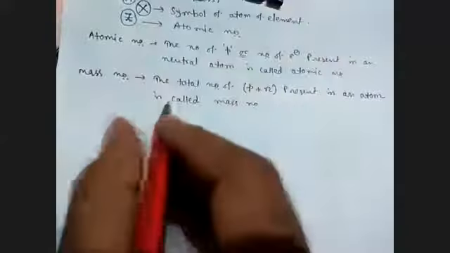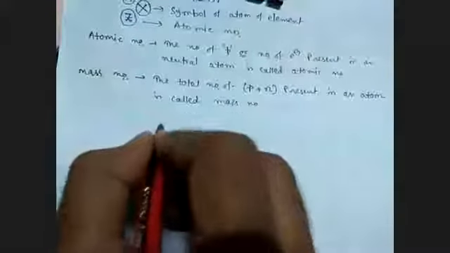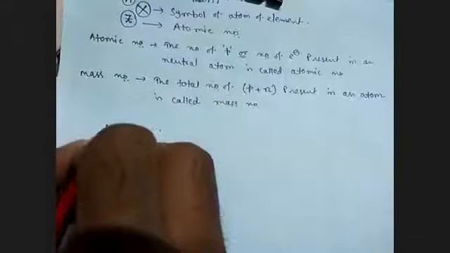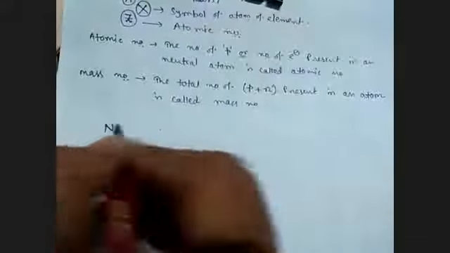So here I'm writing one symbol. Look here. This is N. Which element is N? Nitrogen. Here is written 7 and here is written 14. It means it is nitrogen.